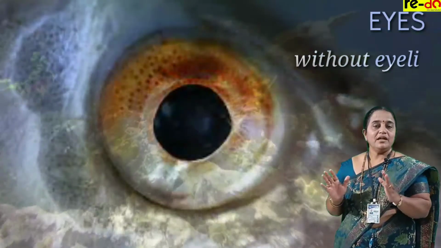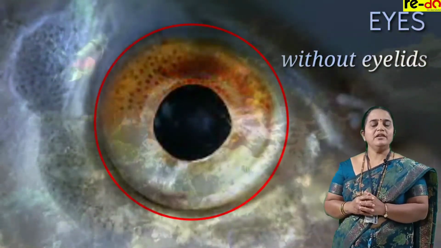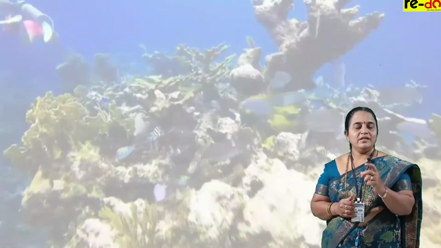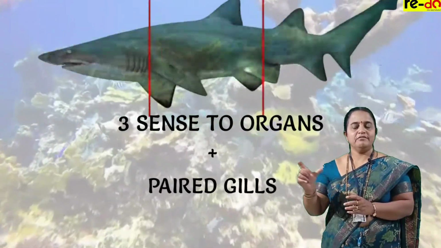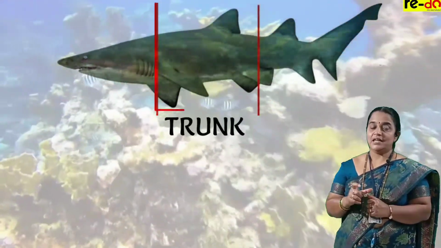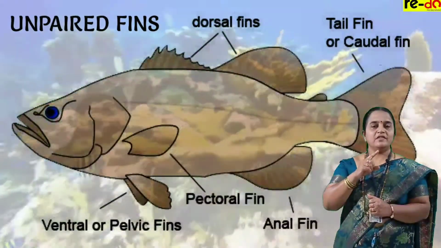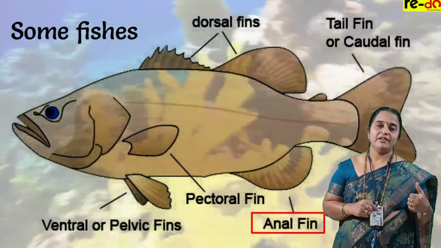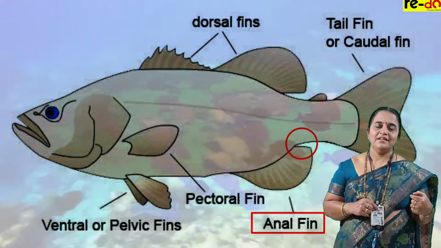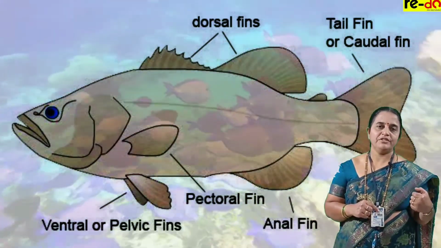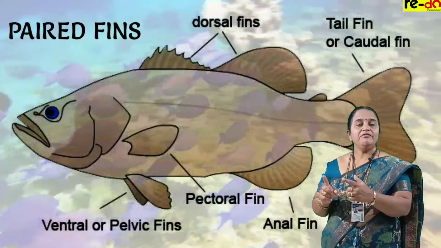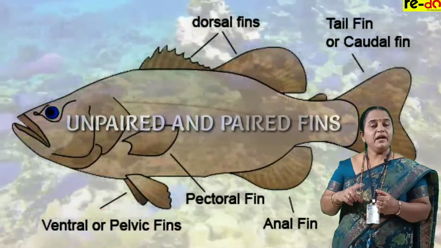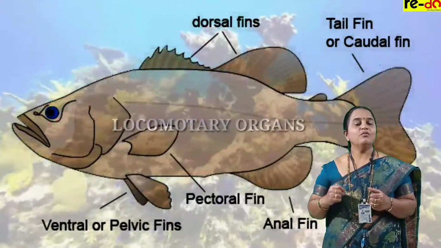Eyes without eyelids. Each eyeball is covered by a transparent nictitating membrane. So there are three sense organs along with paired gills we can see on the head region. Trunk having unpaired dorsal fin, ventral fin, and some fishes will have anal fin. There is an anus, a posterior opening; anal fin lies not in all, in some fish. There are paired fins, pectoral fins and pelvic fins. Unpaired and paired fins are the locomotory organs.